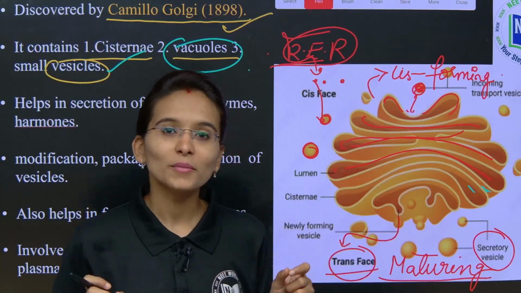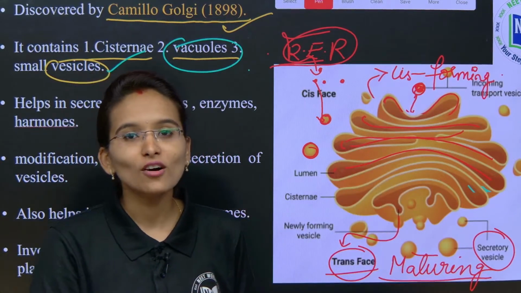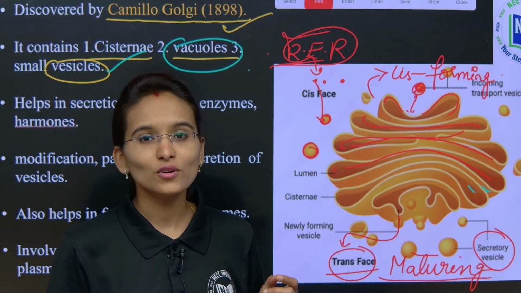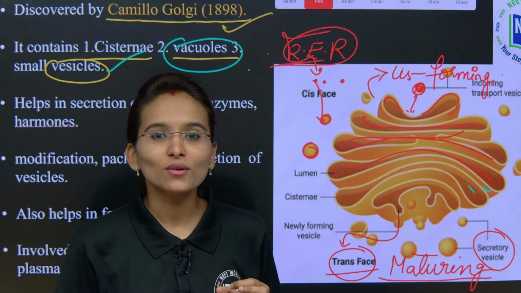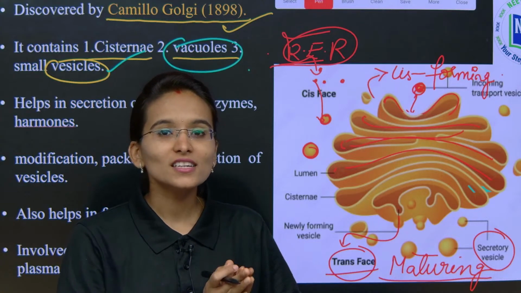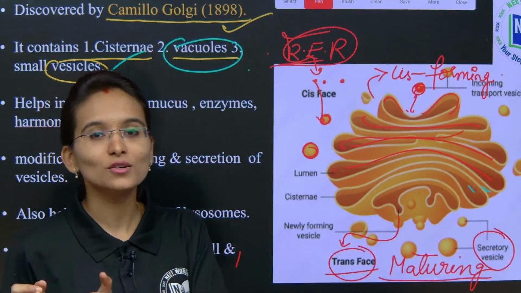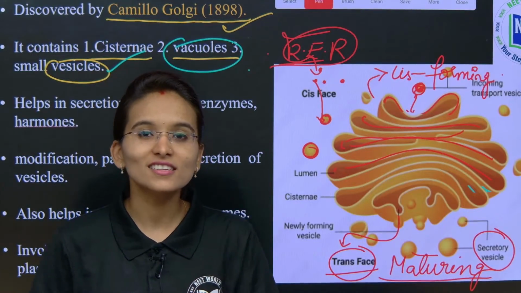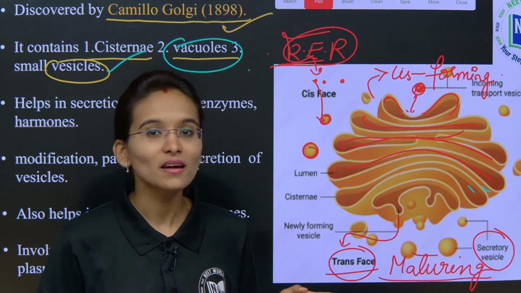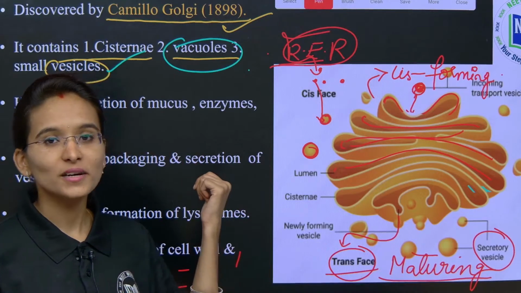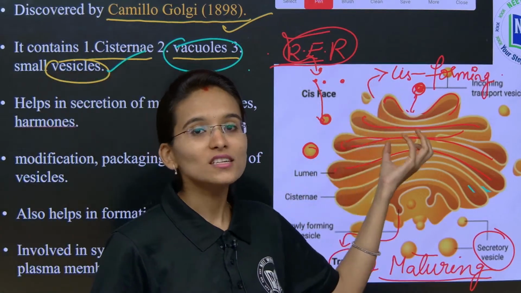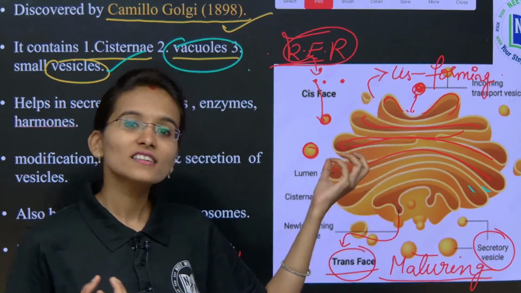So, the Golgi apparatus is called the postman of the cell. This is just an example to all of you. Whenever we order something, first the person is going to receive the product, he is going to pack it, and then next he is going to send it to the proper destination. This is what actually happens. But when it comes to the Golgi apparatus, here the proteins are going to be modified and secreted.